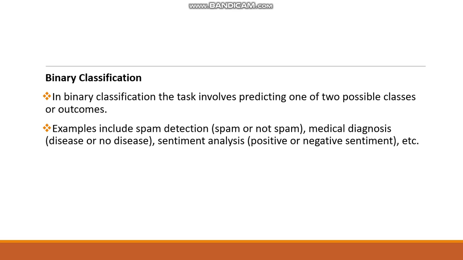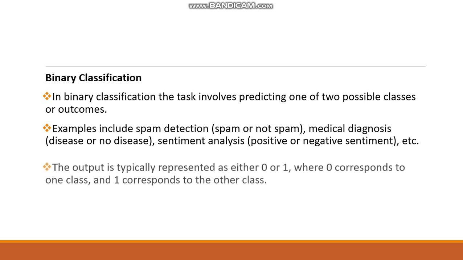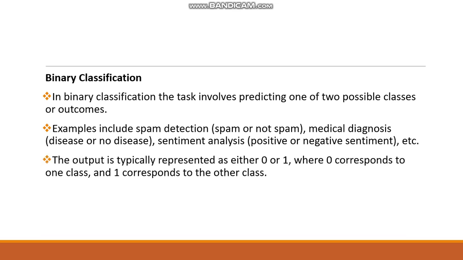Examples include spam detection, spam or not spam, medical diagnosis, disease or no disease, and sentiment analysis, positive or negative sentiment, etc. The output is typically represented as either 0 or 1, where 0 corresponds to one class and 1 corresponds to the other class.